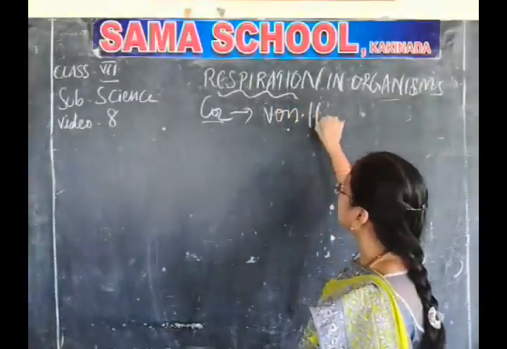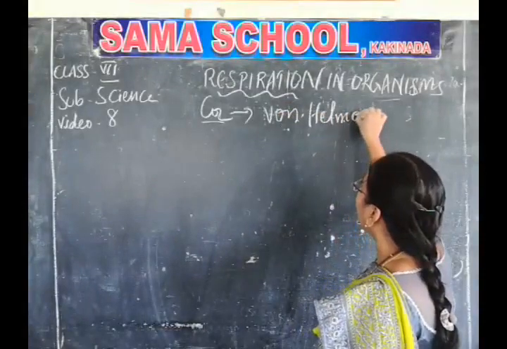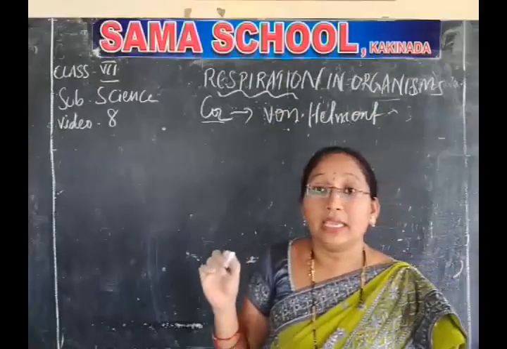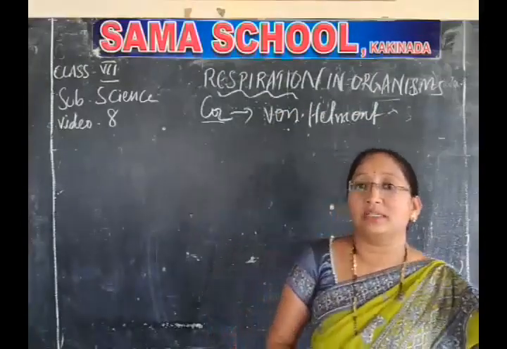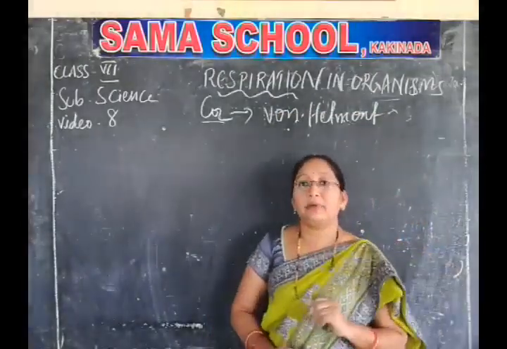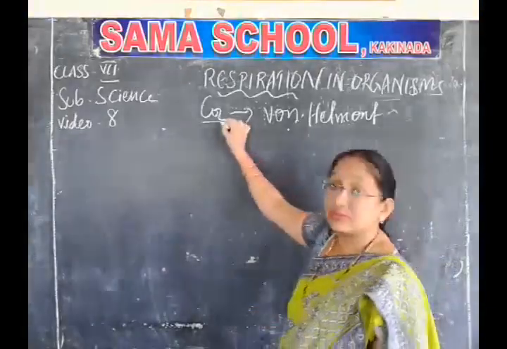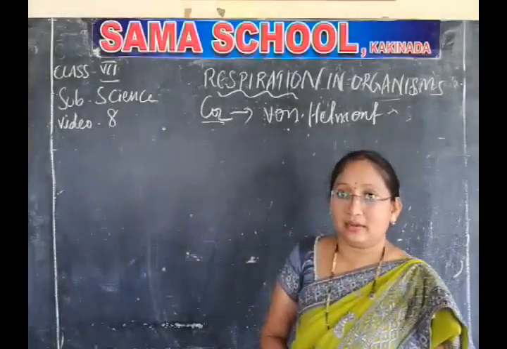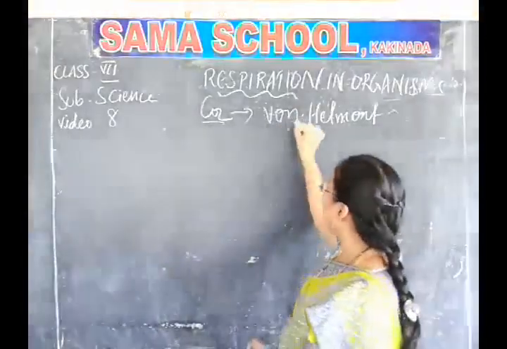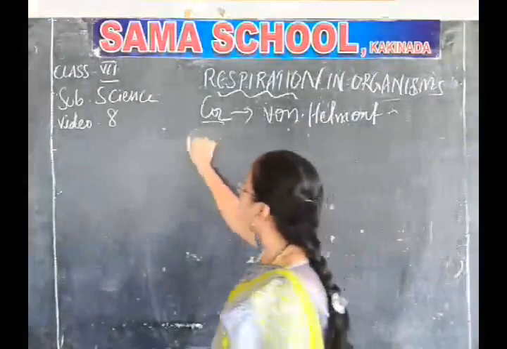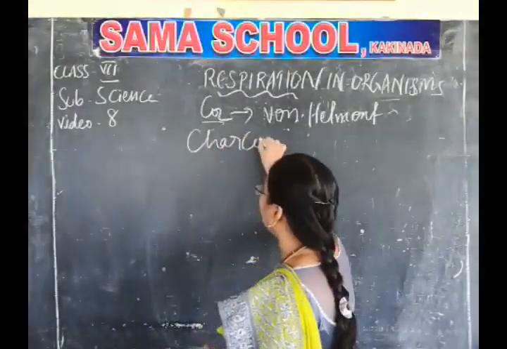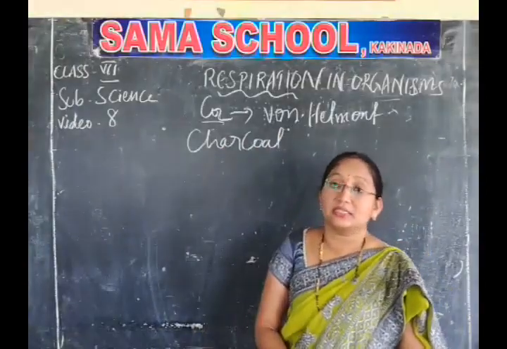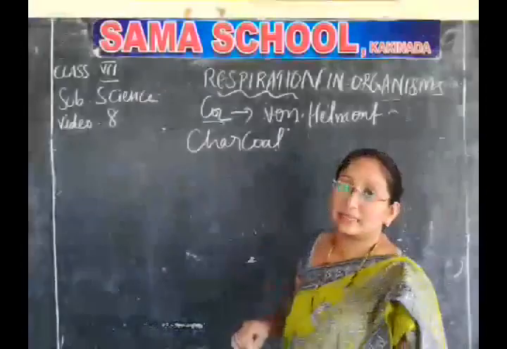The first scientist is von Helmont. We heard the scientist's name in the previous class. He is the first person to take the first step in discovering the gas which is present in the air, which we inhale and exhale. Okay? Now, von Helmont observed charcoal. Charcoal is a black colored substance. It is a chemical substance.